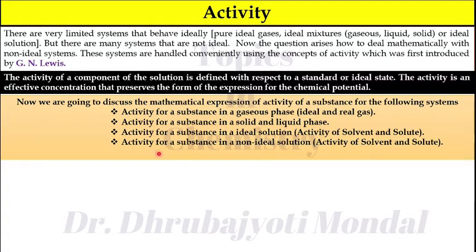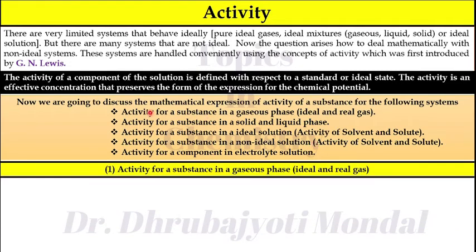Next, activity for a substance in non-ideal or real solutions. Activity of solvent and activity of solute. Here, these two, solvent and solute, are non-ideal. And finally, you can see activity for a component in electrolyte solutions. So now we are going to discuss one by one the expression of activity for the following systems. The first, number one, activity for a substance in gaseous phase, ideal gas and real gas.